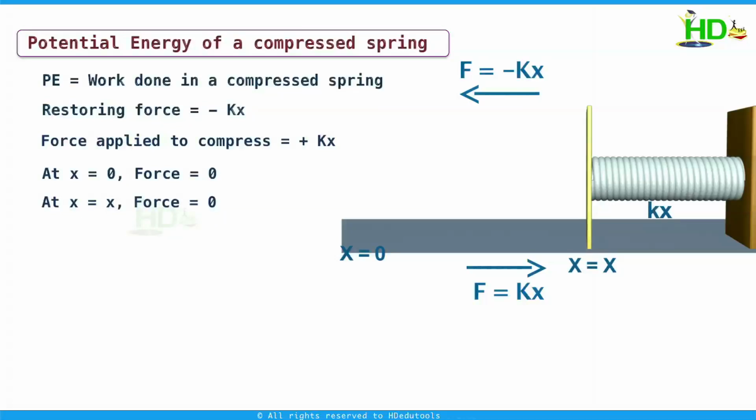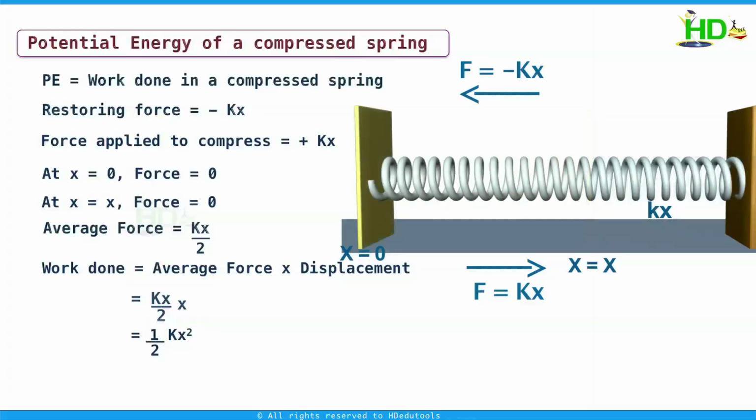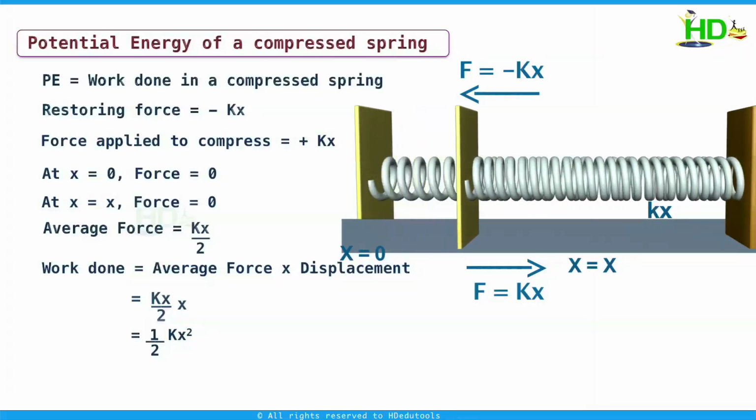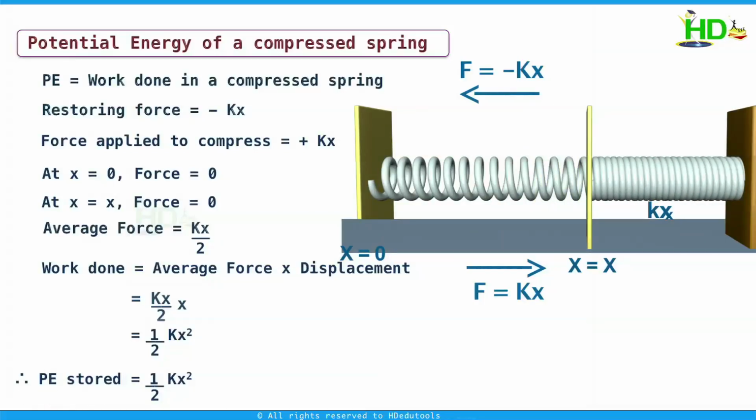Therefore, the force has to be taken as the average force. In this case, the average force is kx by 2. Therefore, work done is average force into displacement, kx by 2 into x, this is half kx square. Since here the force is not a constant thing, it is varying with displacement, we are taking the average force. Therefore, work done in compressing the spring is half kx square. Potential energy stored in the spring is nothing but half kx square.